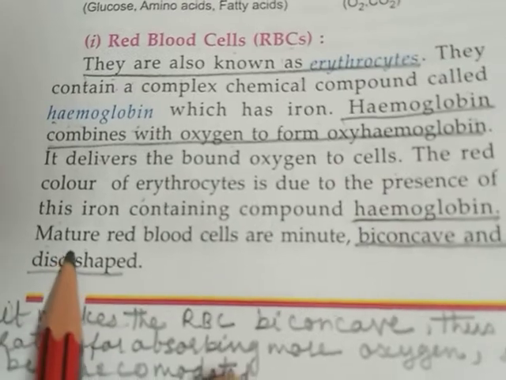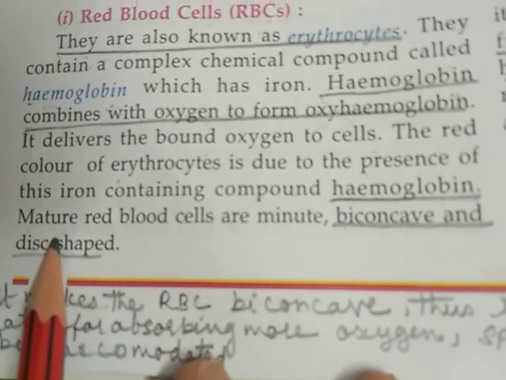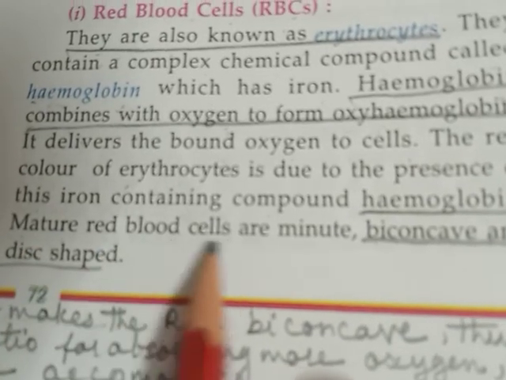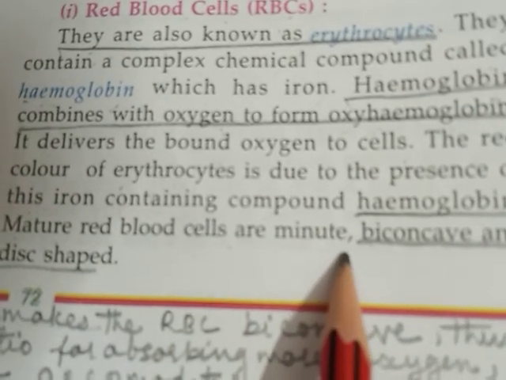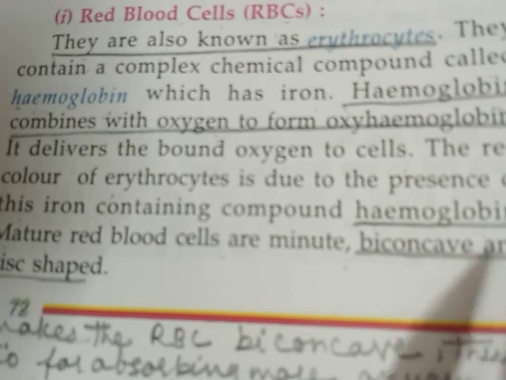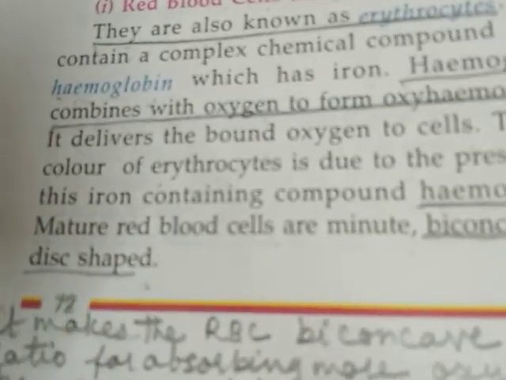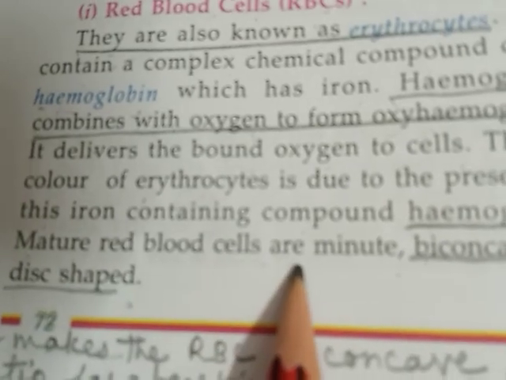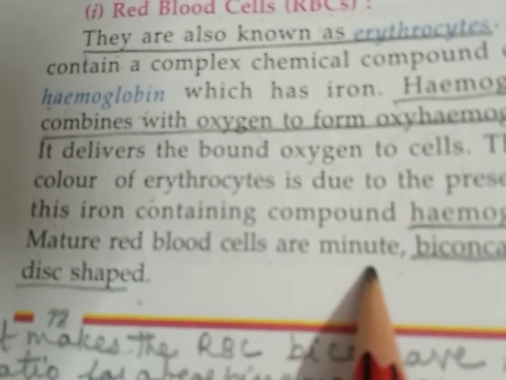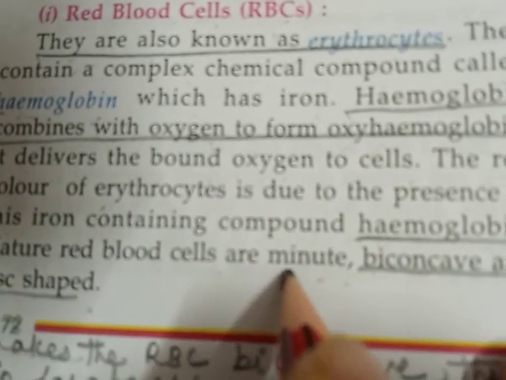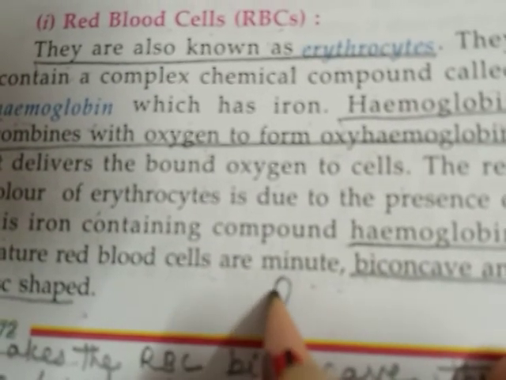Now, as you know children, every cell has nucleus. But mature red blood cells are minute, biconcave and disc shaped. When these red blood cells become mature, they become very minute.